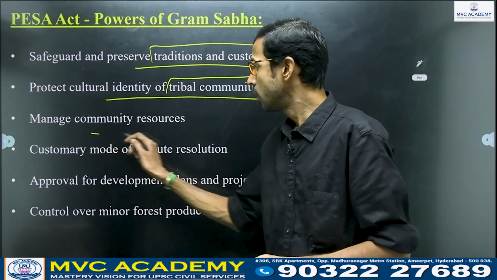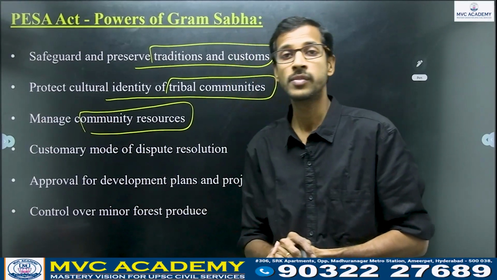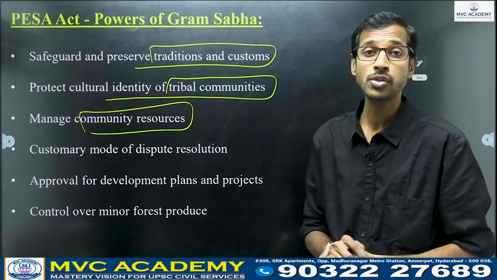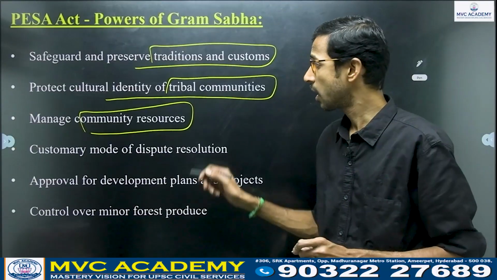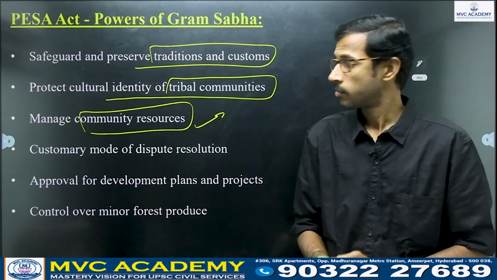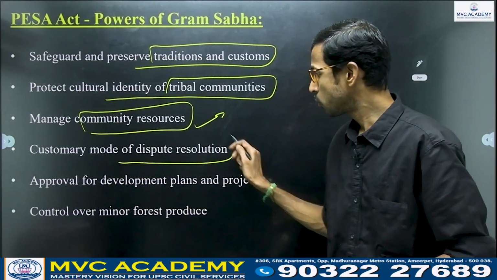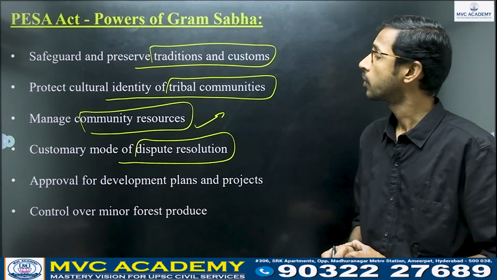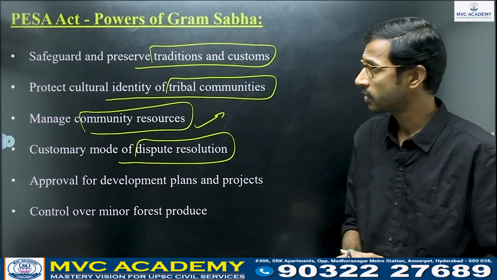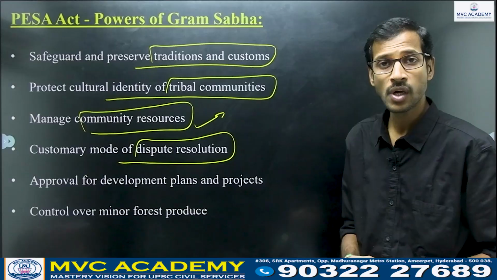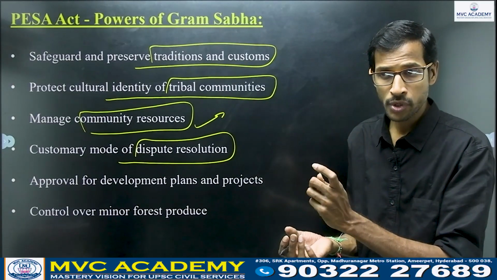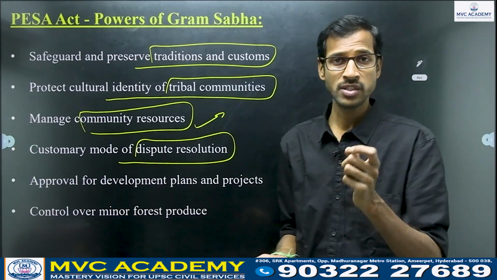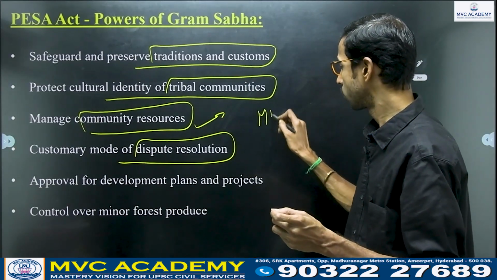Next, manage community resources. They will manage community resources, whatever they have been enjoying, such as forest resources, right? And customary mode of dispute resolution. What are the powers of Gram Sabha here? Community resources means tribal community resources, for example minor forest produce.